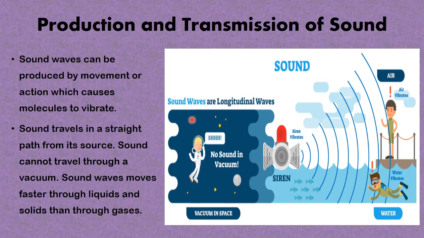Now, as you can see in the picture that you have here, there is something that produces sound, a siren. A siren produces sound waves. Now this talks about an object that produces sound. So a siren produces what? Sound waves, and these sound waves vibrate through the air, or are transmitted or carried along through the air, and you can hear it with your ear.